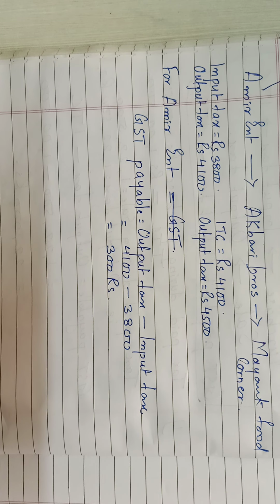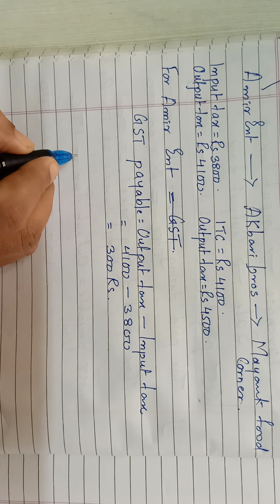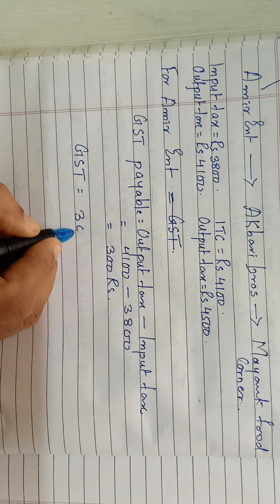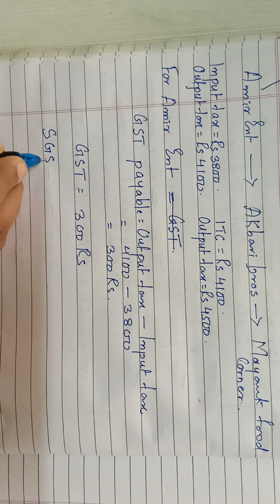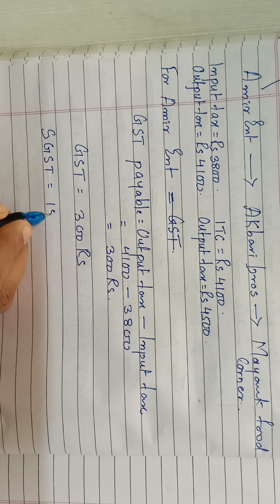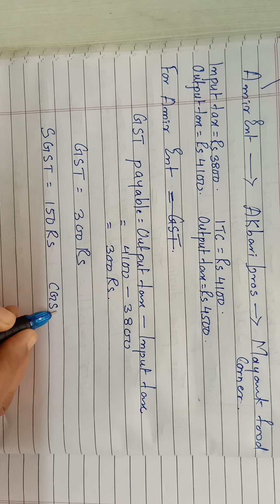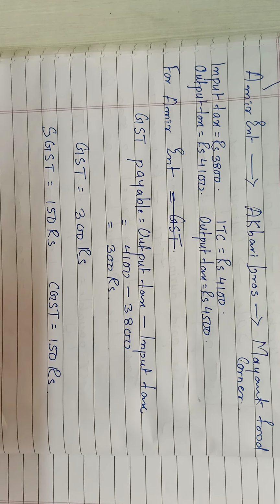So Amir Enterprises has to give 300 rupees to the government. That means if GST is 300 rupees, SGST will be how much? 150 rupees, half of it. And CGST will be the remaining half, 150 rupees.